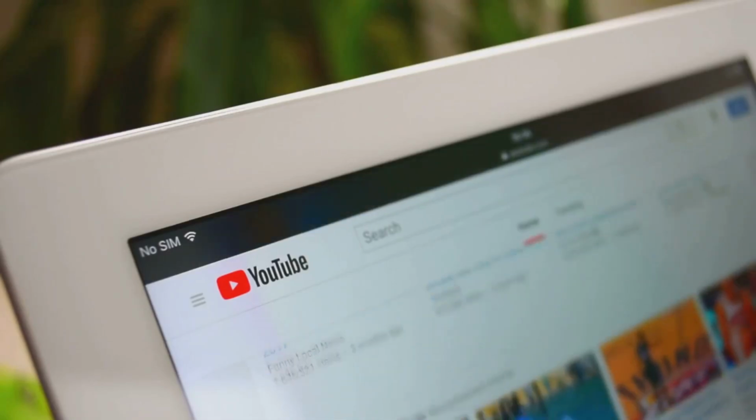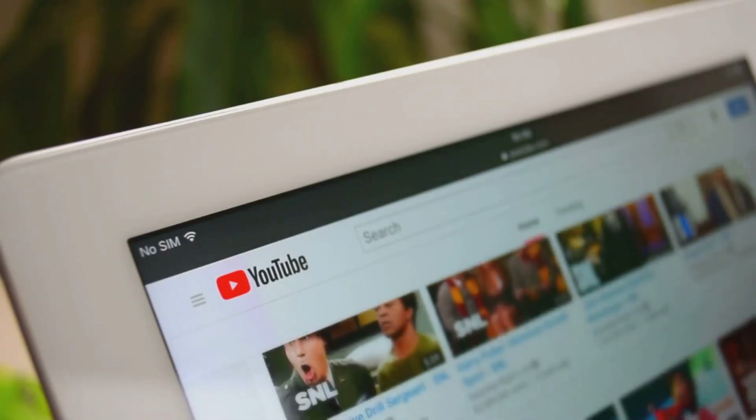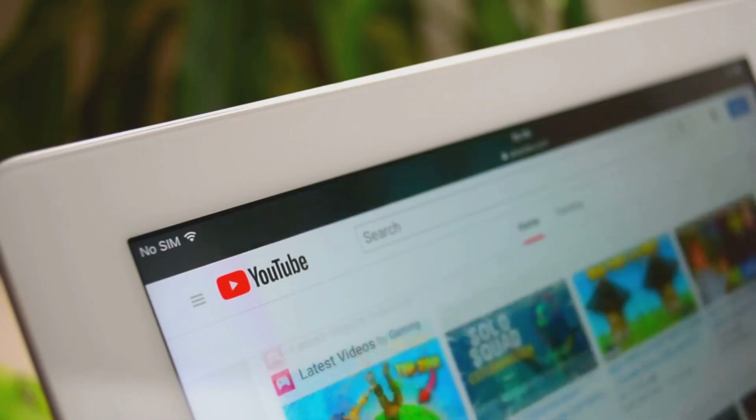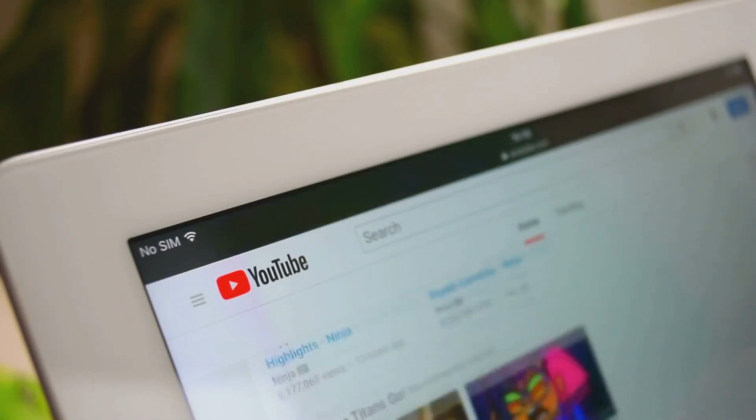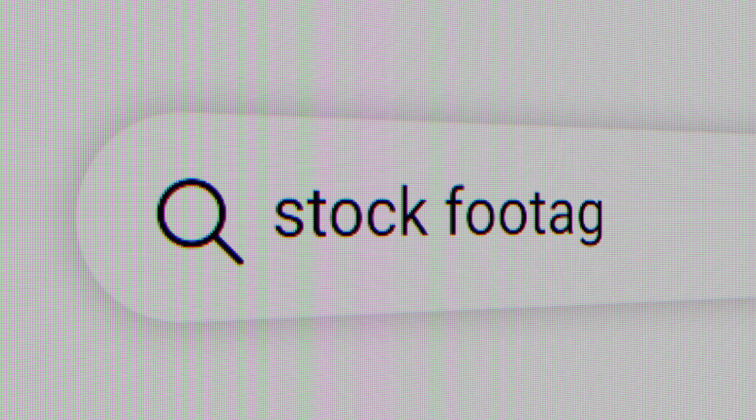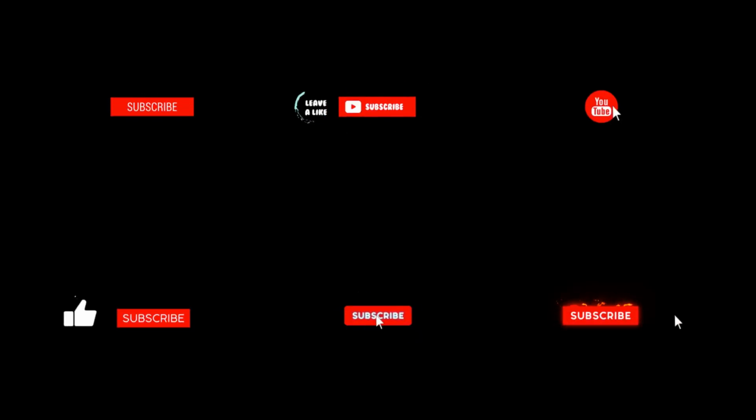Section 3. Step 2. YouTube Search Hack. Now let's move to the second method. YouTube Search itself is one of the best research tools. Most people completely ignore this.